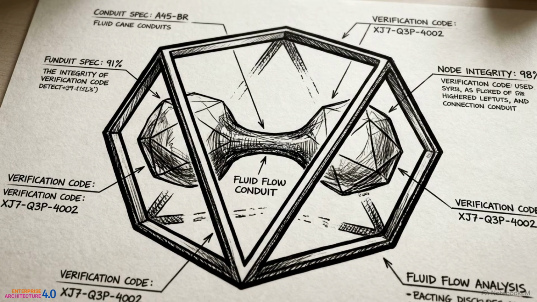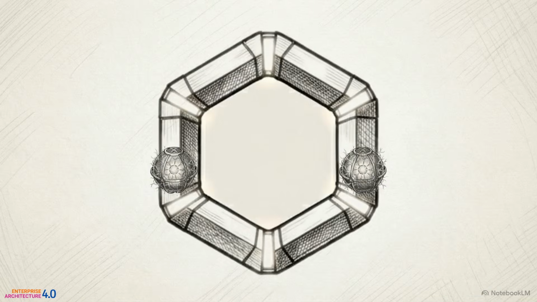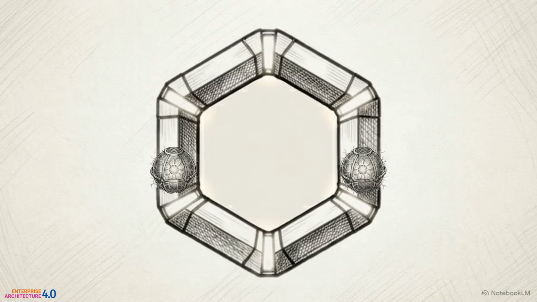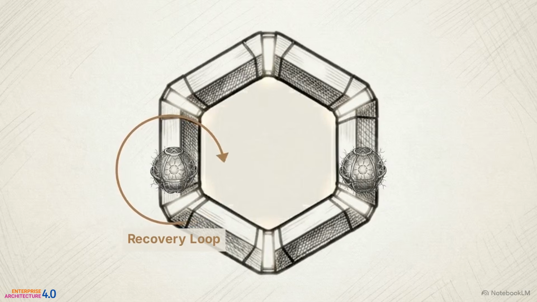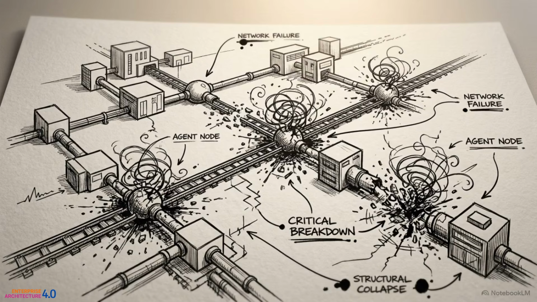A simple API call is no longer enough. Every single handoff between agents must be governed by an explicit contract. Look at this exchange. The entire interaction space is mathematically enclosed by a protocol contract. If an agent attempts an invalid state transition, the boundary instantly rejects the action and forces a strict recovery loop. Without strict protocol constraints enforcing every handoff, dynamic coordination between agents rapidly degrades into unstable emergence.